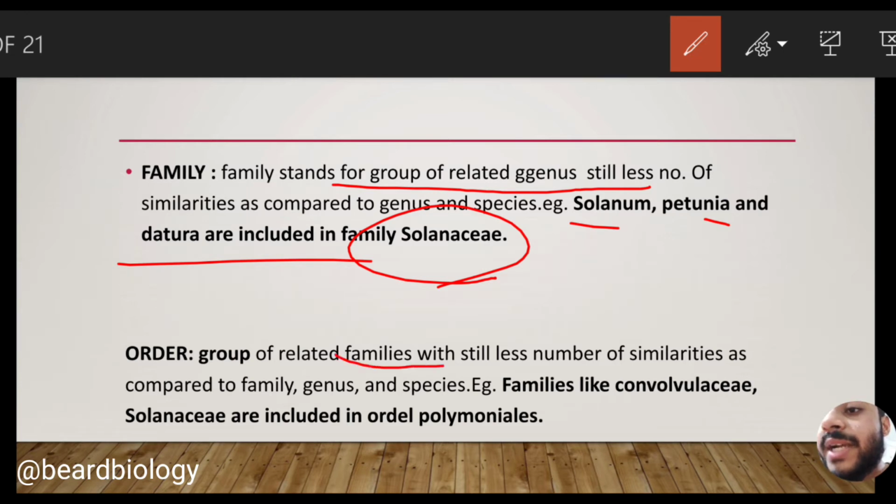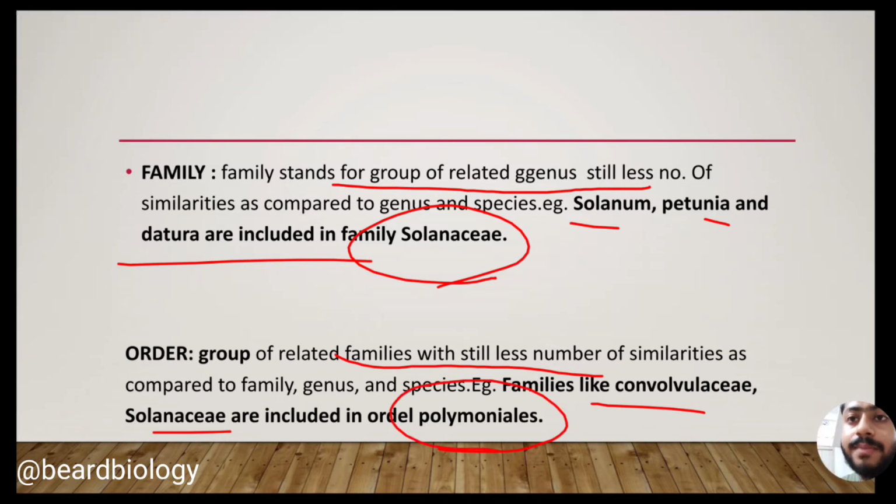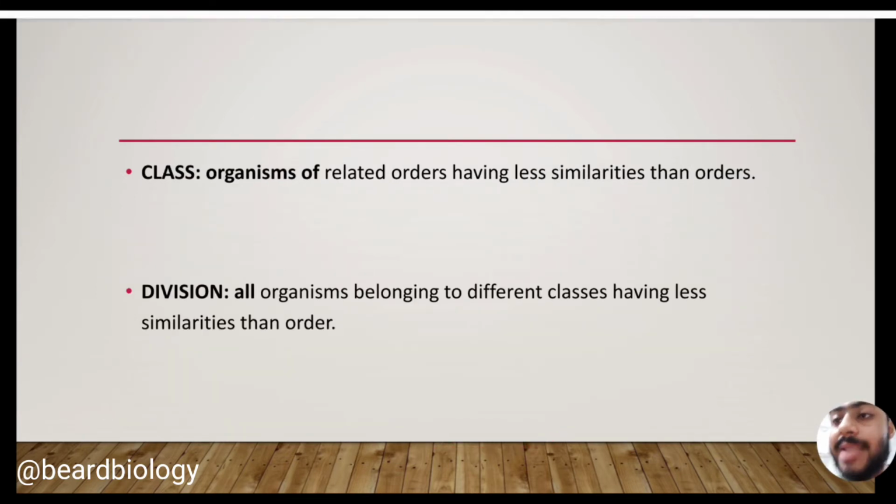Now let me come to the order. Order means a group of related families which have still fewer similarities as compared to the family, genus and species. This means that order is a group of families which have some similar characteristics, but these are less prominent as compared to the individuals of the same family, genus or species. I think you understand. If we take an example, the families Convolvulaceae and Solanaceae are included in the order Polemoniales.